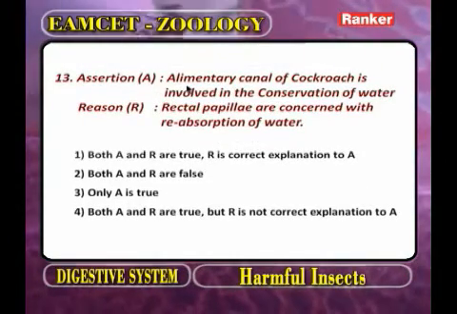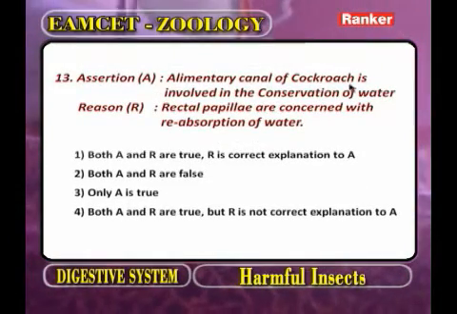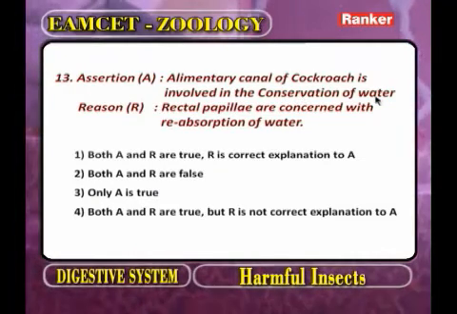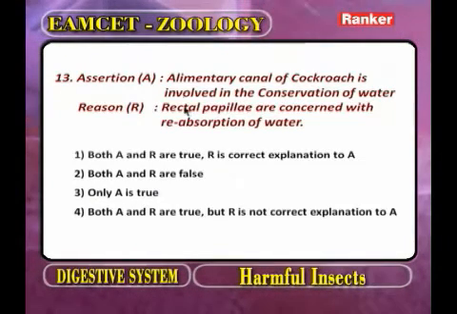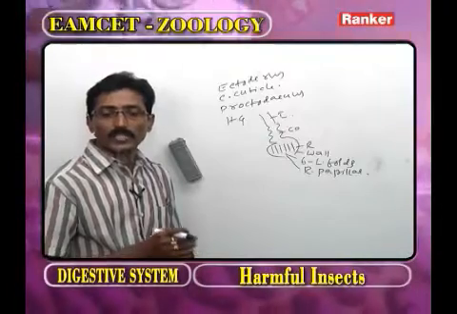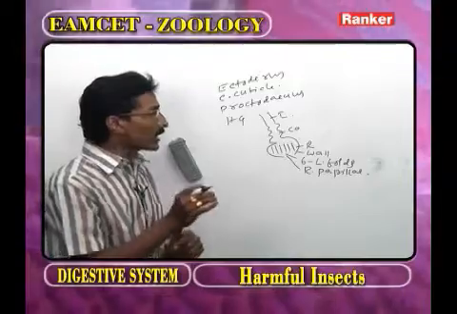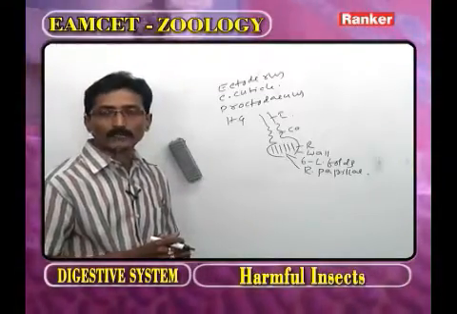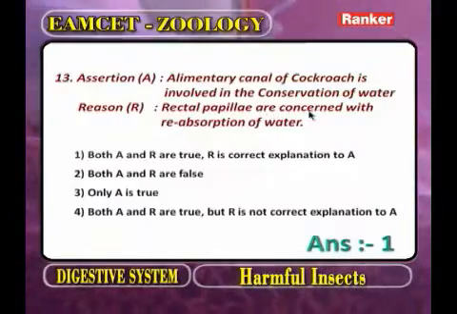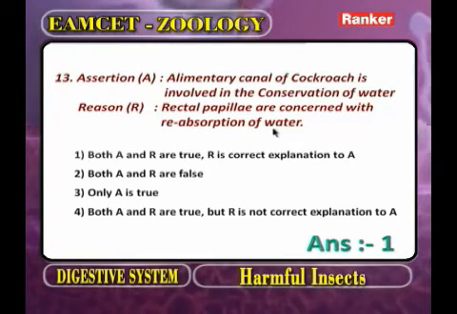Assertion: The alimentary canal of the cockroach is involved in the conservation of water. The last question is slightly changed. Reason: The rectal papillae are concerned with the reabsorption of water.